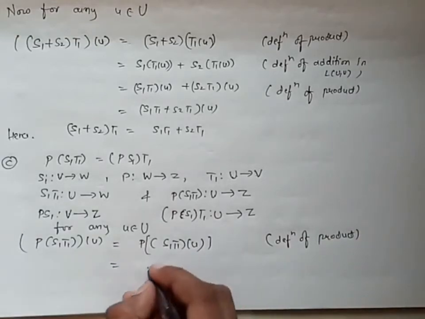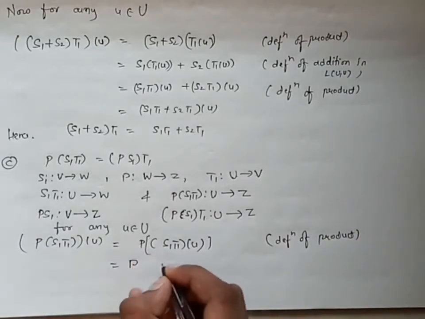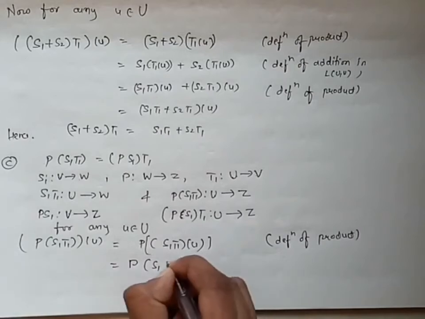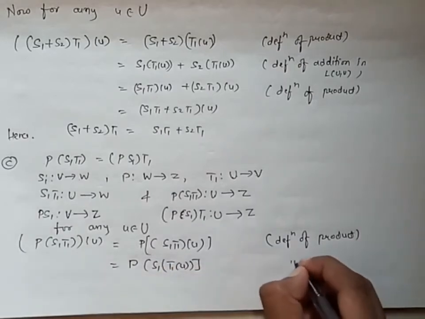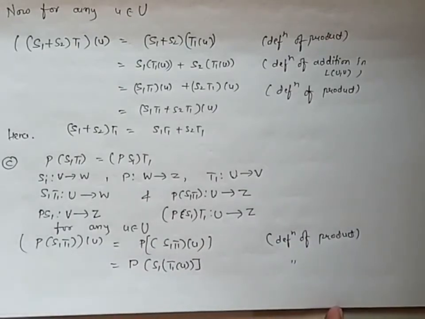Now from here, P of S1 T1 of U, I can write this again by the definition of product.